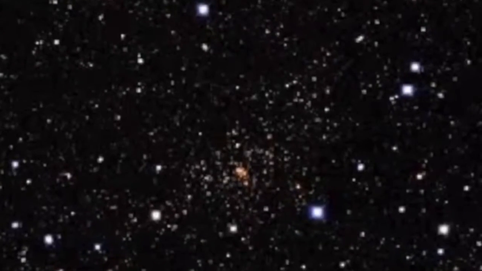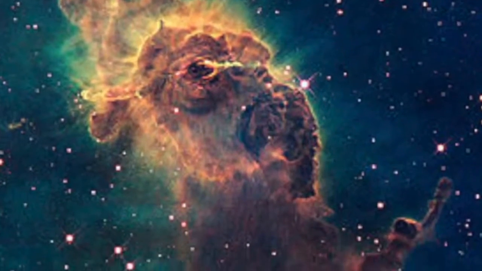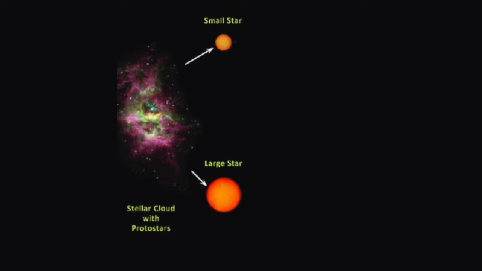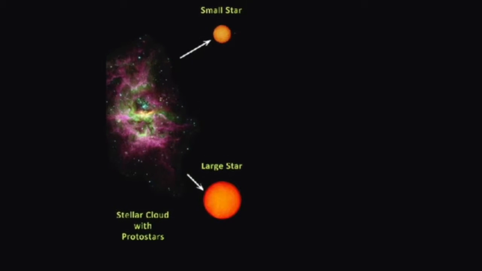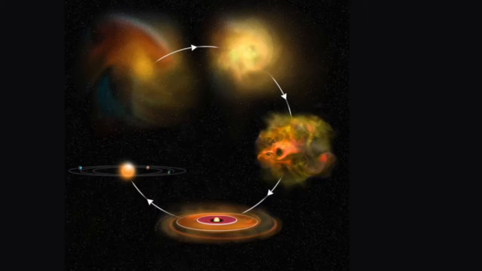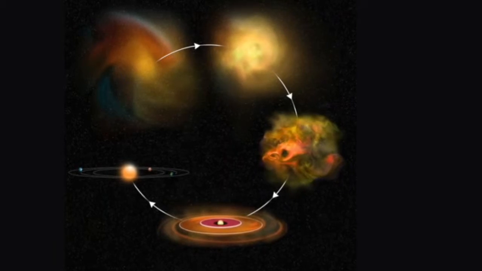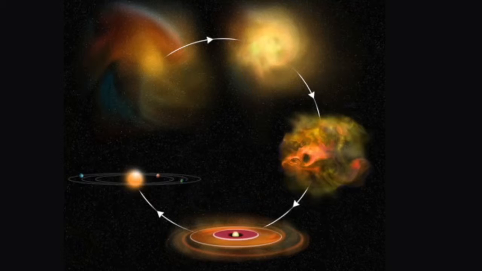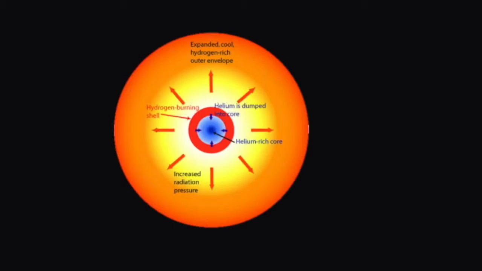Stars live for billions and billions of years, and its lifespan depends on its original size. There are two types of stars. There is a low mass and a high mass star. Stars are created when clouds of dust and gas collapse. Due to gravity, stars are constantly collapsing into themselves.